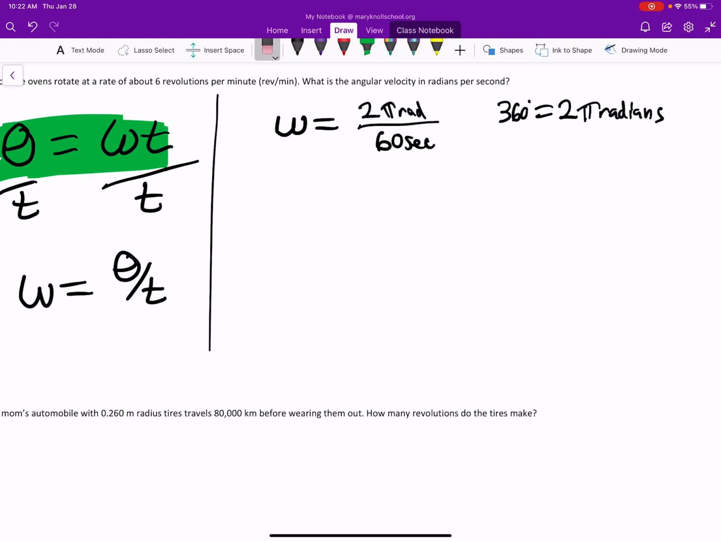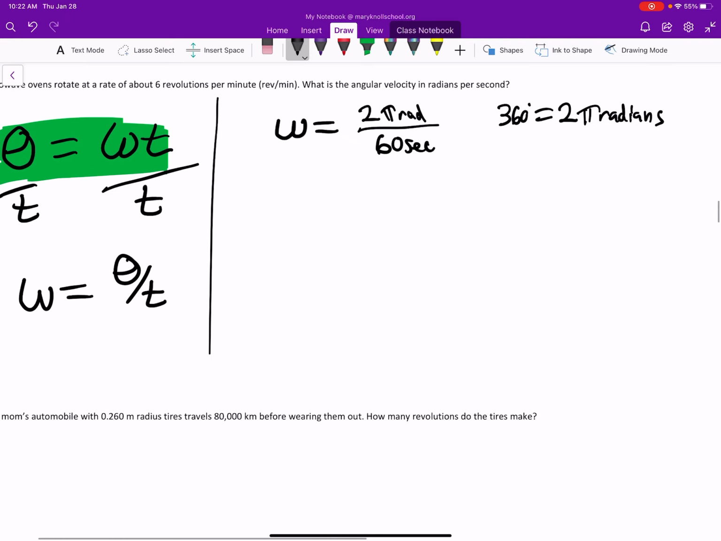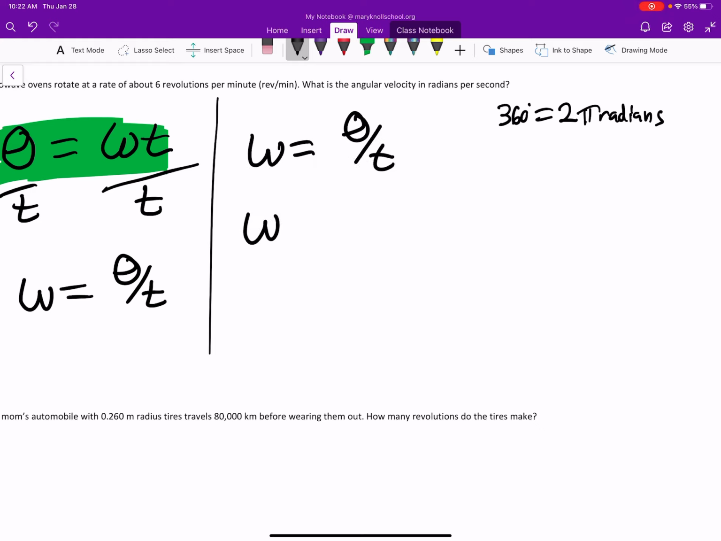But what we're trying to solve for is, instead of 1 revolution per minute, this is 1 revolution right here, we want 6 revolutions per minute. So let's go ahead and adjust for that. Omega is theta over time, so omega is going to be 6 revolutions, 6 times 2 pi radians, in 60 seconds.